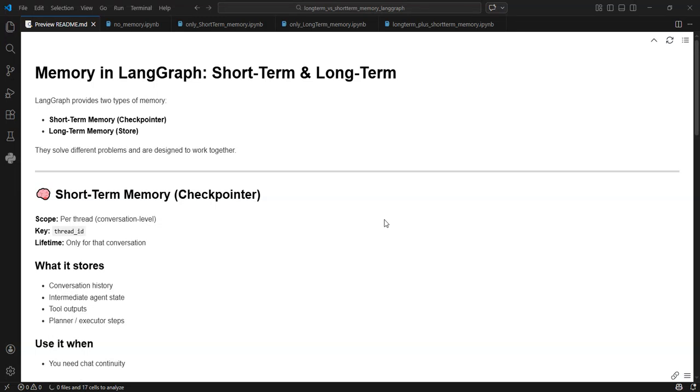Hi everyone, in this video I will provide a detailed explanation of memory in LangGraph. In LangGraph there are two types of memories. One is short-term memory and the second one is long-term memory. Short-term memory is generally referred to as checkpointer in LangGraph and long-term memory is referred to as store in LangGraph.